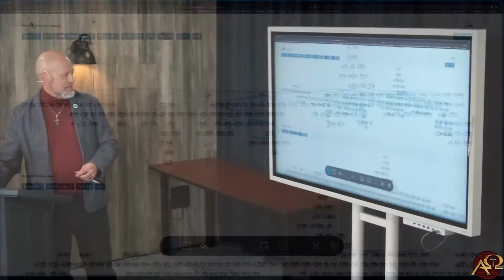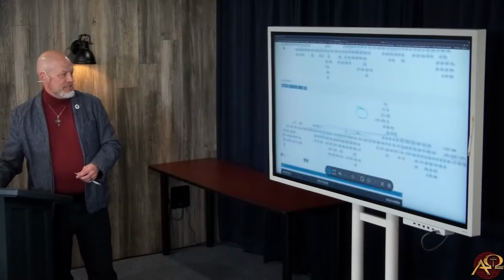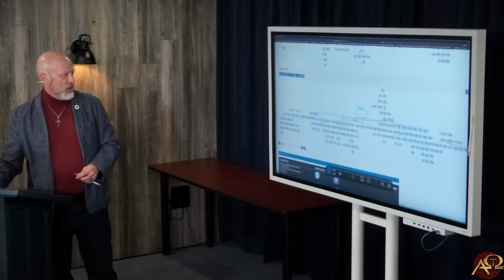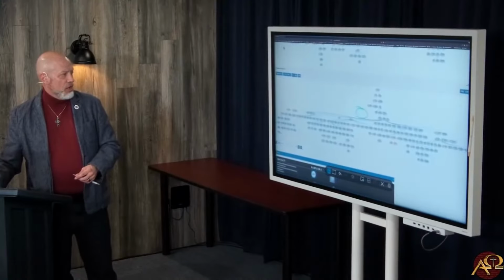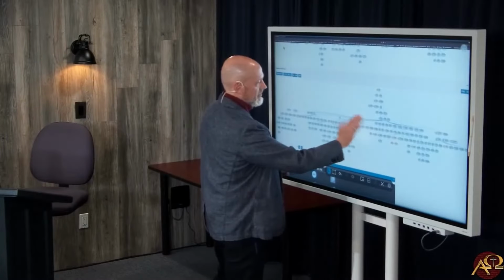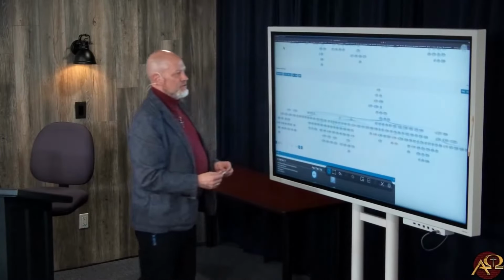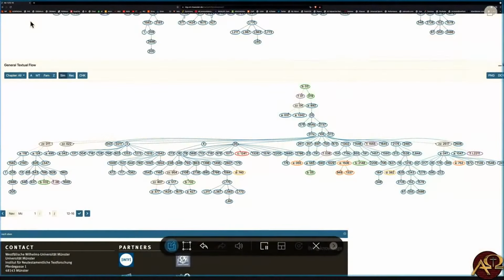That's coherence and attestations. And here is the general text flow. I can't even get all of it on here, given how wide this is. But this is your general text flow. And you can see by the colors, if we're zoomed in, you can see the colors.